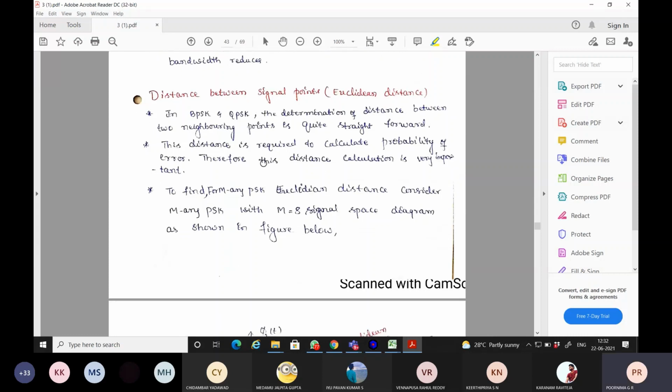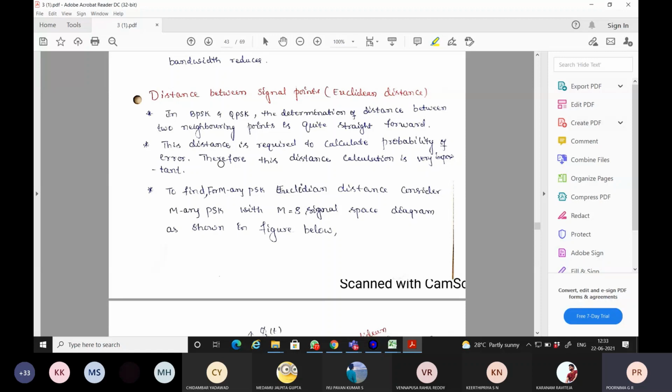So why is this distance required? The distance is very important because it is required to calculate the probability of error, since the probability of error depends on the decision boundary. M1 can be approximated to M2 provided the decision voltage, or decision distance, or decision boundary value, moves towards message point M2 compared to M1.